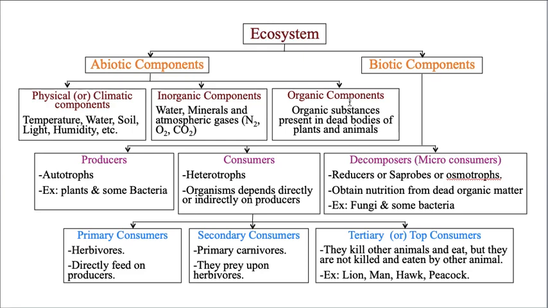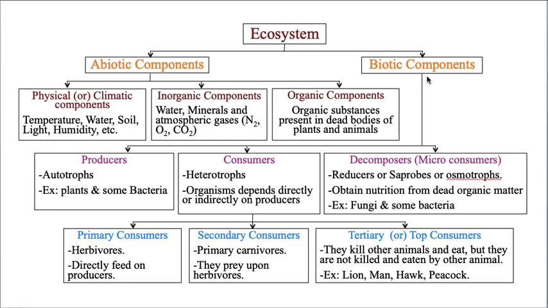They decompose and get absorbed in the soil. The organic substances present in the dead bodies of plants and organisms are organic components. None of these, the physical, inorganic, and organic, have life. That's why abiotic.